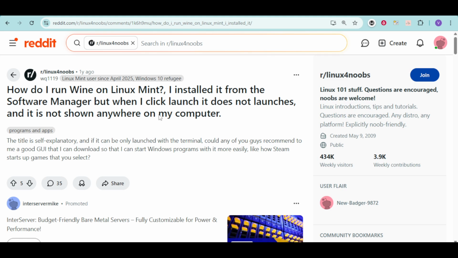In this video, we're going to talk about how to use Wine on Linux Mint. So in order to do that, I have in here this thread from this user asking how do they run Wine on Linux Mint. They install it using the software manager, but when they click on launch, it does not launch and it's not shown anywhere on their computer.